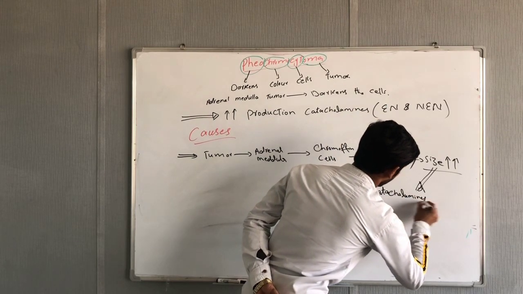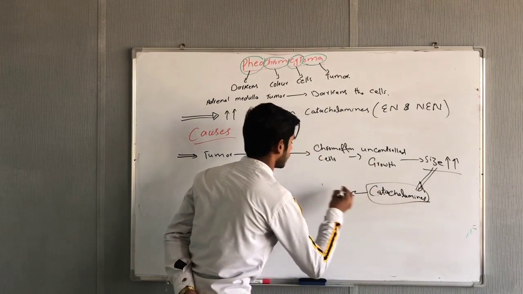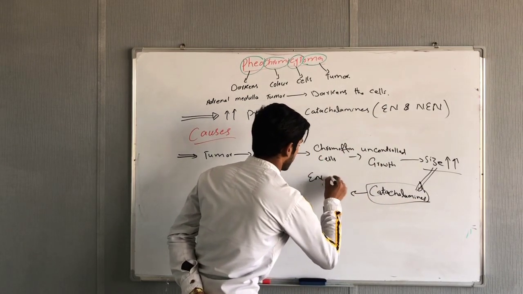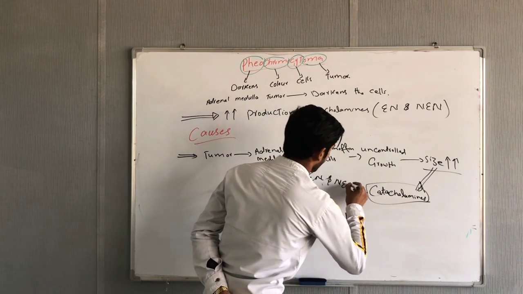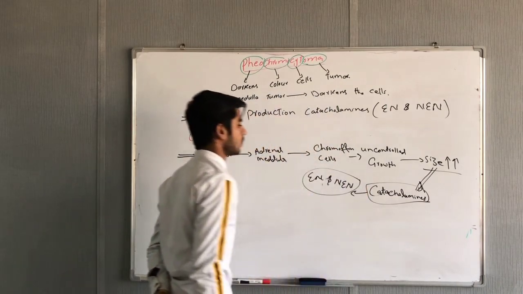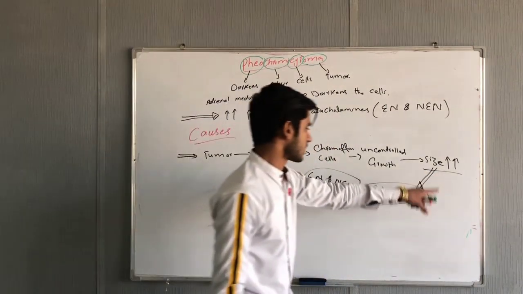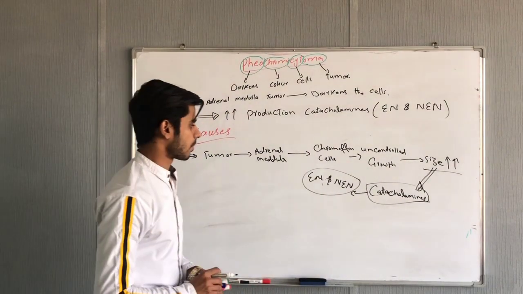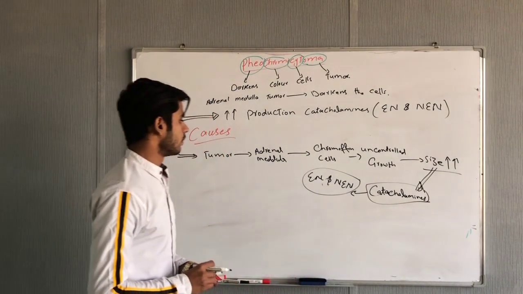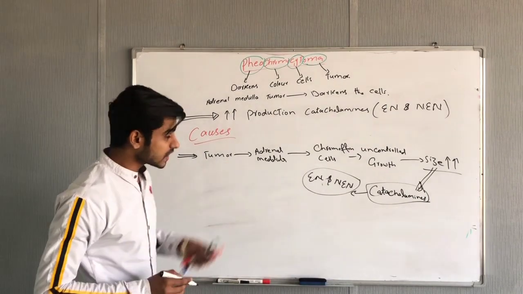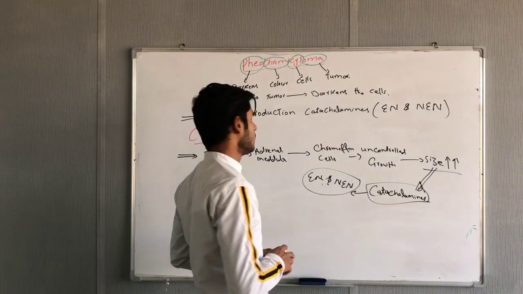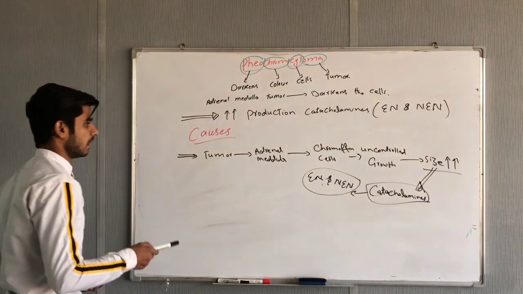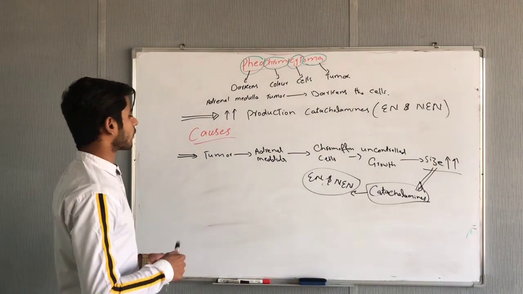They will produce more and more catecholamines, and catecholamines are epinephrine and norepinephrine, which are the sympathetic system neurotransmitters. When the size increases, it will produce more epinephrine and norepinephrine, which will act on the sympathetic system and cause some symptoms in our body. We will see the symptoms later in this video after the causes.